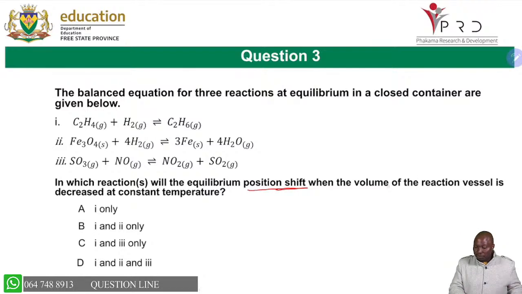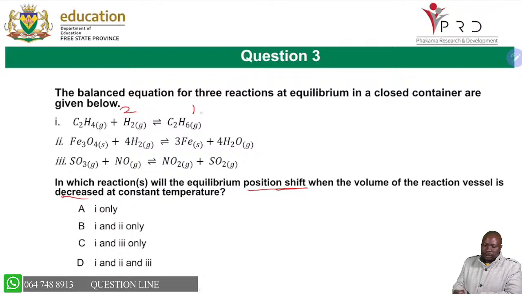So when you say volume is decreased, we are saying we're increasing pressure. So volume decrease means pressure is increased. And then if you look there, the equilibrium position when the volume of the reaction vessel is decreased at constant temperature. So you can see that here you have 2 and 1. Remember, when we talk about pressure, you look at how many moles of a gas do we have.